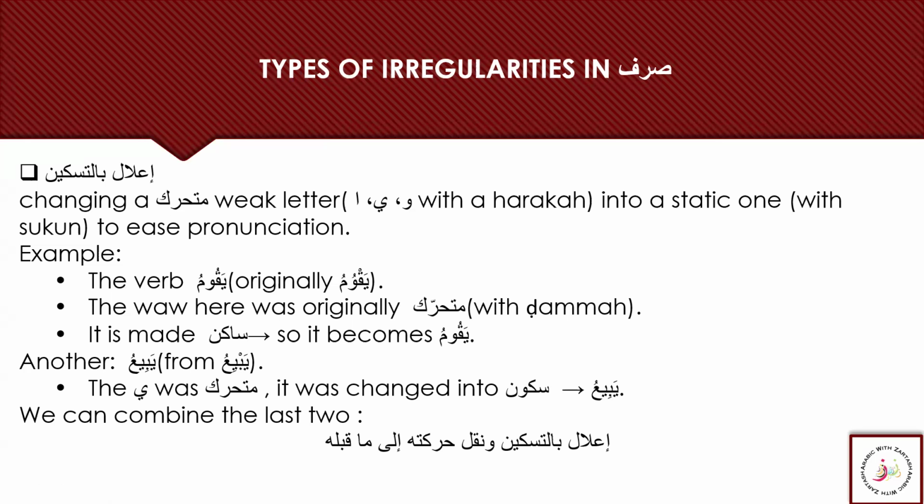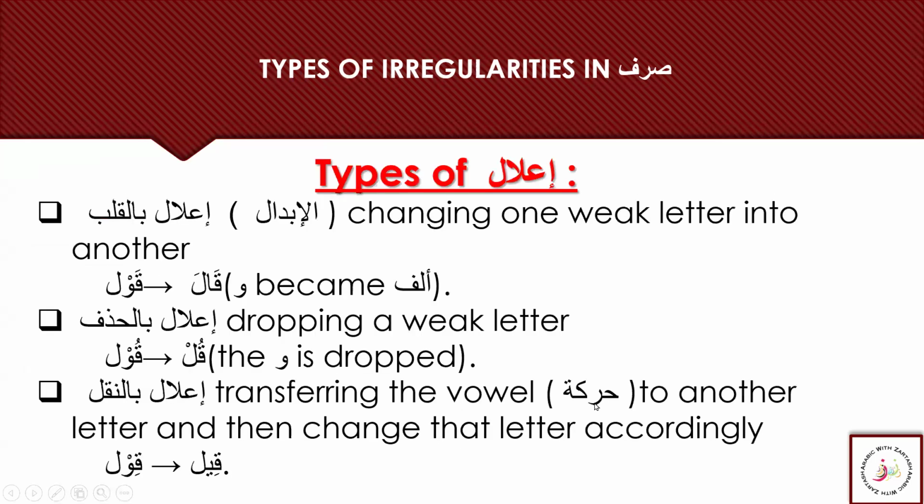So Yabiu, before changing all this haraka, was Yabiu, which was not easy to pronounce. So this ya was mutaharik, and it was changed into sukoon, as you can see, Yabiu. So we can combine the last two that we have learned. Like we have these three: elal bil kalb, elal bil hasb, elal bil nakl.